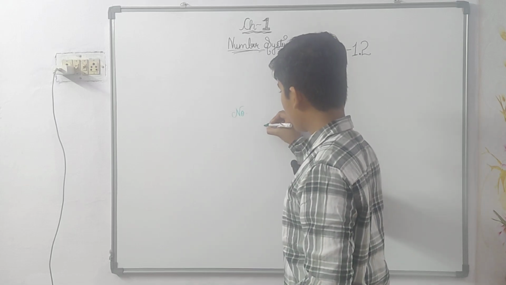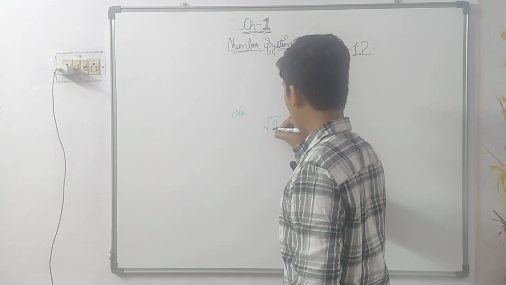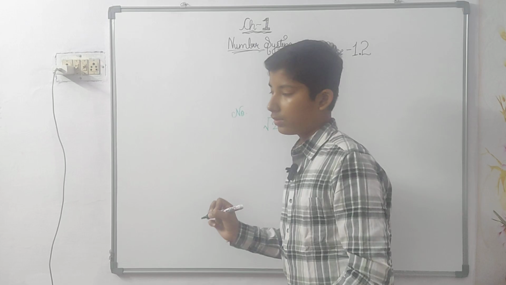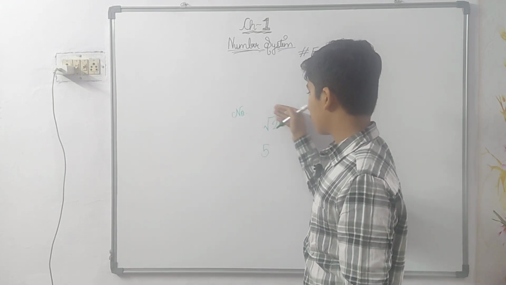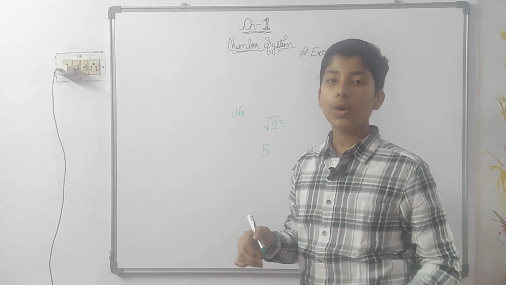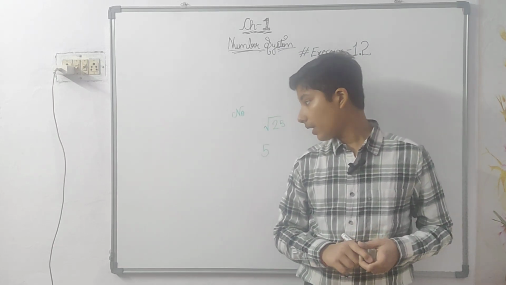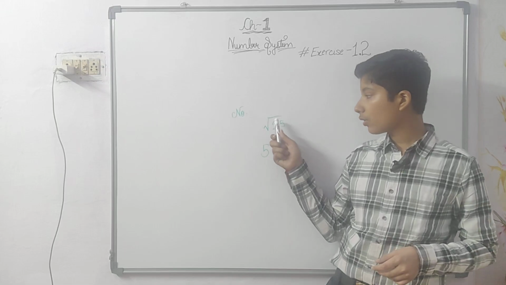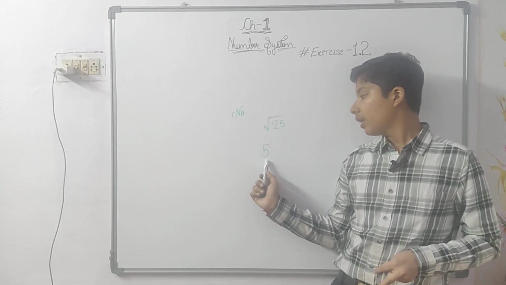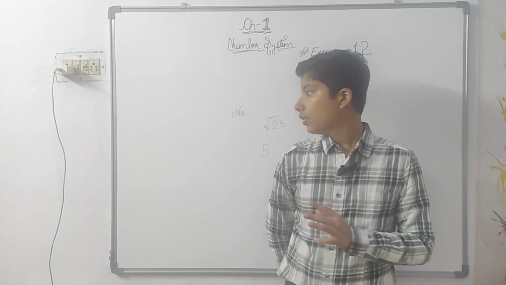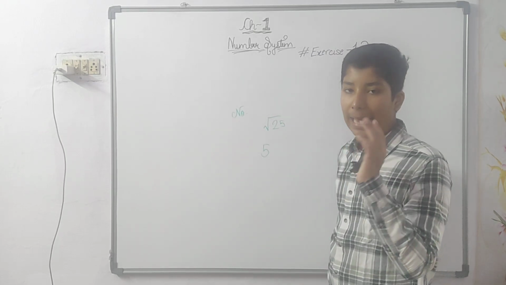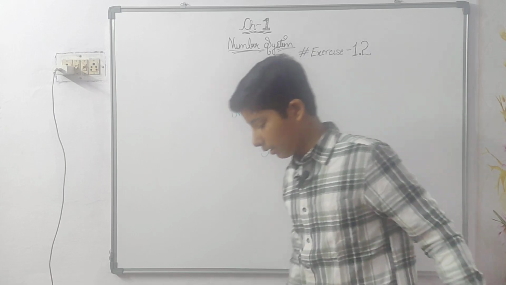If you take the square root of 25, the answer will be 5, a rational and natural number, but it is not irrational. So you can take any perfect square as an example.